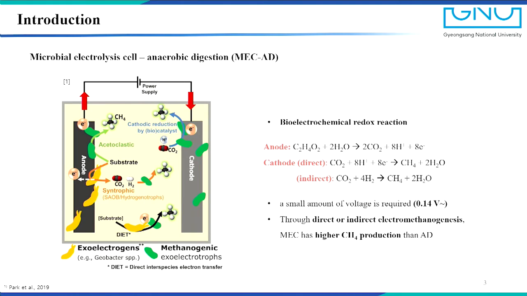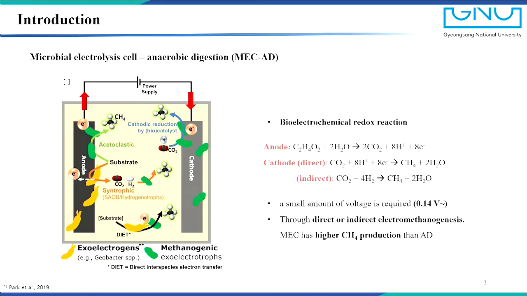So microbial electrolysis cell with anaerobic digestion, MEC-AD, is a combined concept of bioelectrochemical systems and conventional AD. In the anode, exoelectrogens oxidize organic matter and produce electrons, protons, and carbon dioxide, which are transferred to the cathode. At the cathode, the electromethanogenic archaea receive the products of exoelectrogens, reduce carbon dioxide, and generate methane through direct or indirect electromethanogenesis reactions.